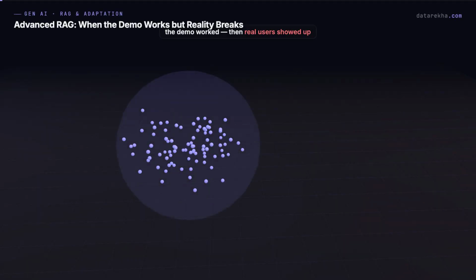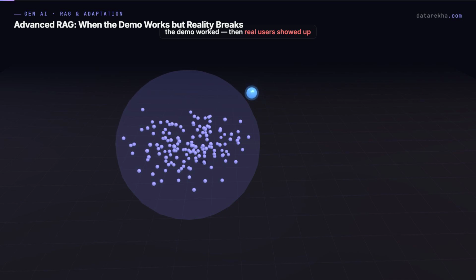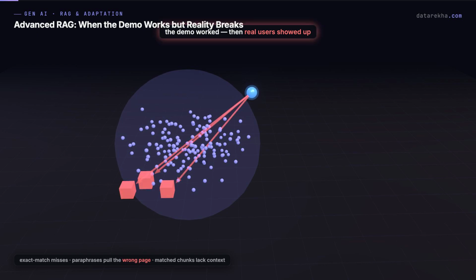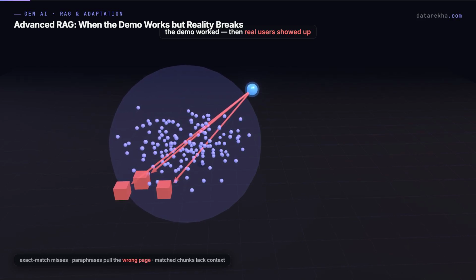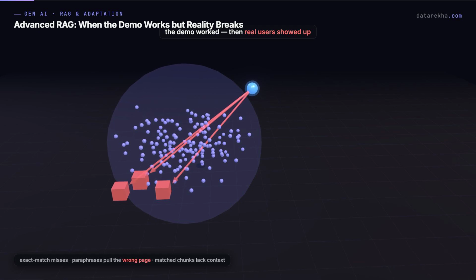You shipped a RAG prototype, it nailed the demo questions, everyone clapped. Then real users showed up. Recall fell off a cliff, exact match queries missed, paraphrased questions pulled the wrong page, and the chunks that did match were missing the context the model needed to actually answer.